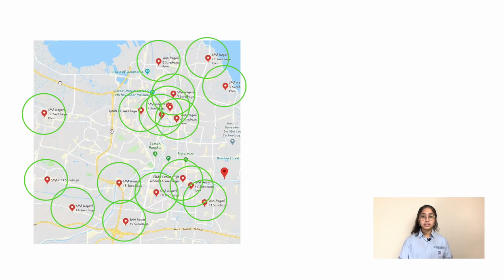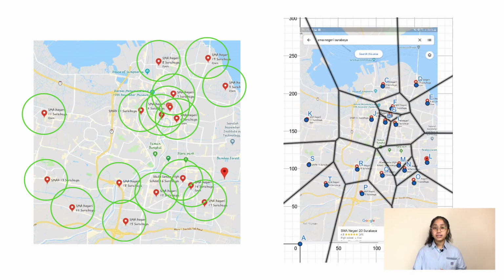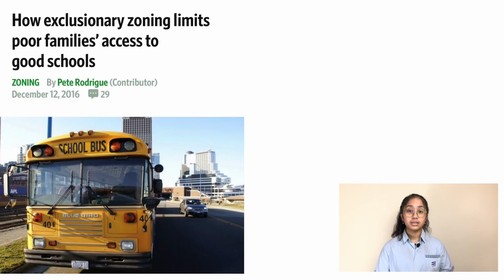This is the government's zoning system. As you can see, there are lots of areas that are still not covered by the diagram, while this is the zoning system that we've constructed using the Voronoi diagram. As you can see in this diagram, all the areas are covered. So from the tool we made, we believe that it will help solve the unfairness occurring, and we hope that problems like this will stop.